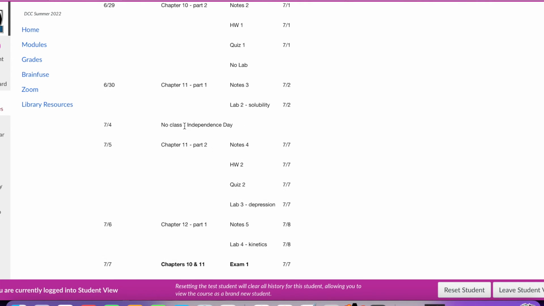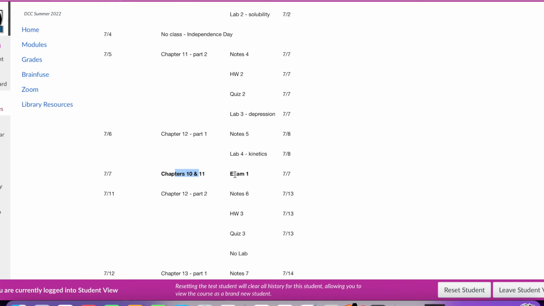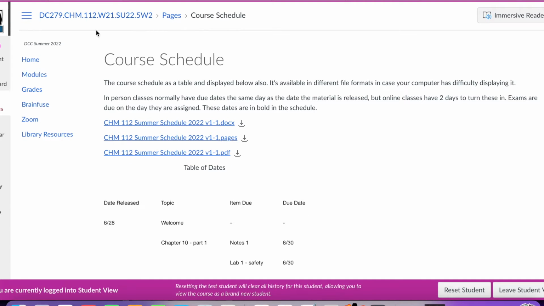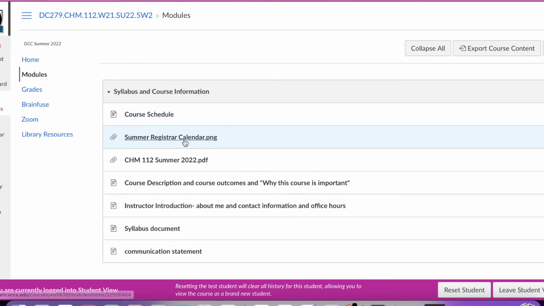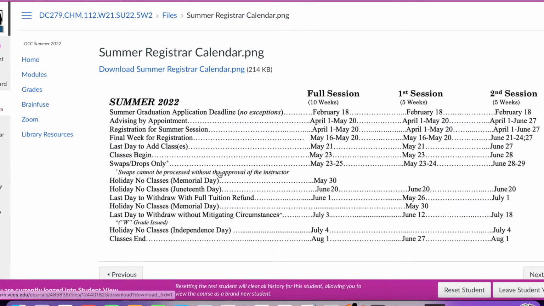So there's no class on July 4th, okay? And there's different labs listed here, and exams are in bold, okay? Exams are unique in that they are only allowed to be taken on the day that they're issued, okay? So take a look at that. The other thing that you'll be able to find in the syllabus and course information is the full syllabus here, the registrar catalog. So I just wanted to point out last day to withdraw is July 18th if you want. With full tuition refund, last day to withdraw is July 1st, okay?